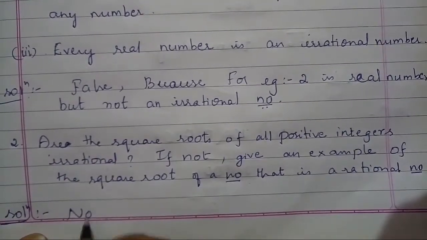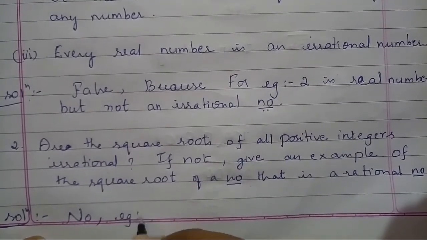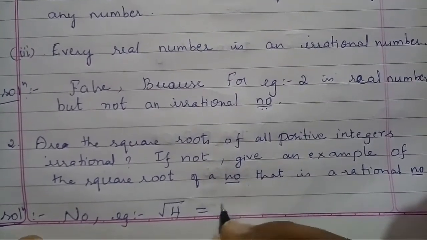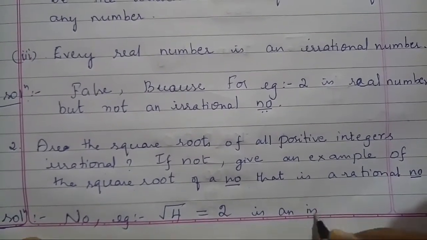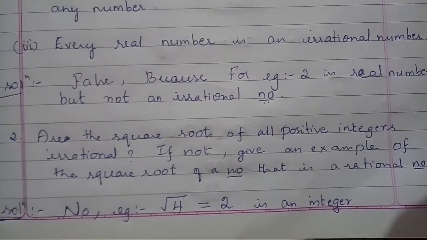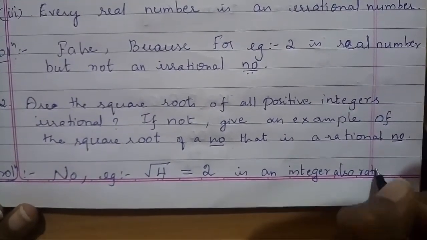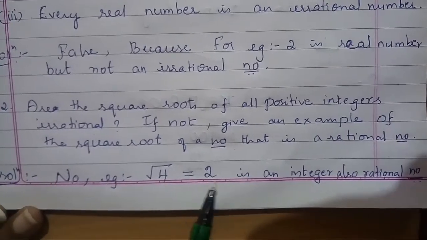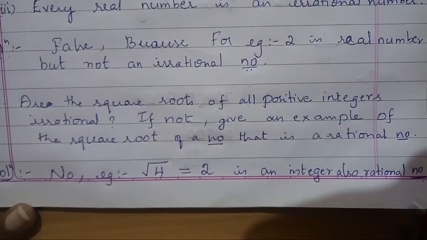The given statement is no. For example, root 4, the square root of 4 will be 2. 2 is an integer, also a rational number. It cannot be an irrational number. It can be an integer or it may be a rational number.